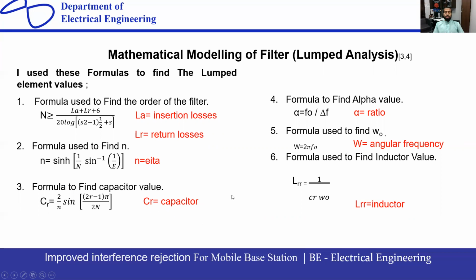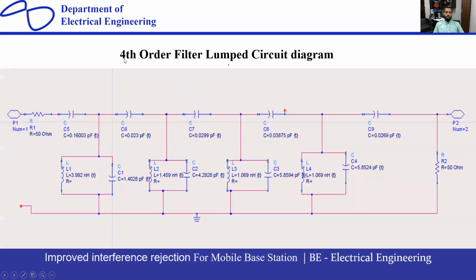This formula is used for capacitors, to find capacitors with different ratios. This omega shows the angular frequency, because it is needed for different frequencies. The L shows the inductor that we have to put in this circuit. So you can see here the fourth order filter lumped circuit diagram that I have designed in ADS software. The values that I got from the previous slide, the capacitors and inductors, come from there. The in-between capacitor is for coupling, and this is the signal, the first, second, third, and fourth, because in a fourth order filter there are 4 resonators. This is the design with the values I obtained from the previous formulas.